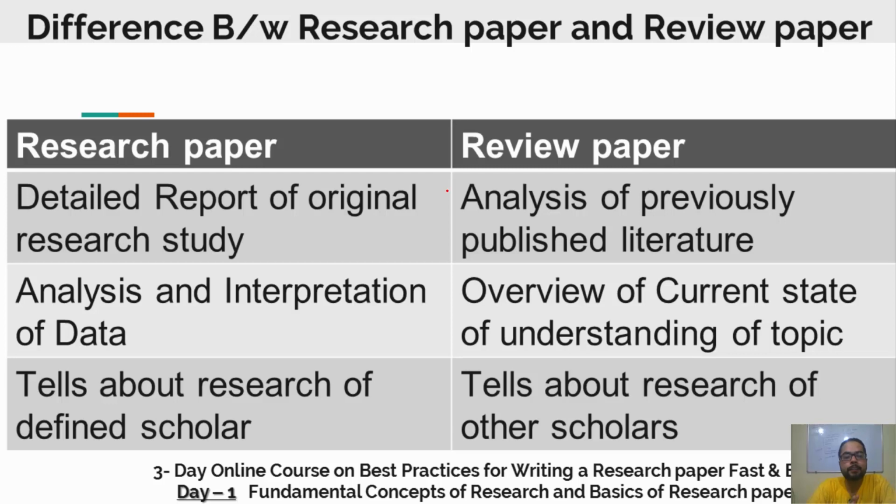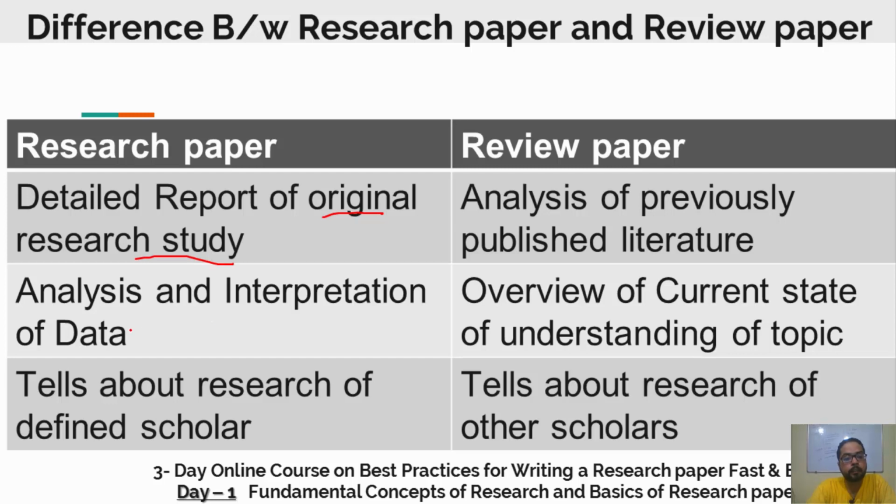So what is the difference between a research paper and a review paper? A research paper is the report of an original research study, while a review paper is the analysis of the works that have been done till now.